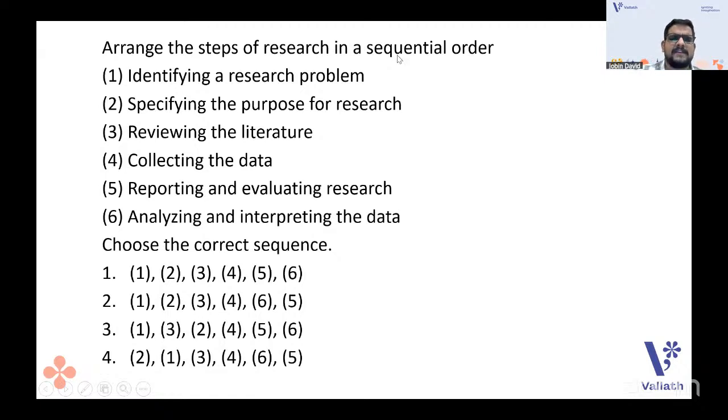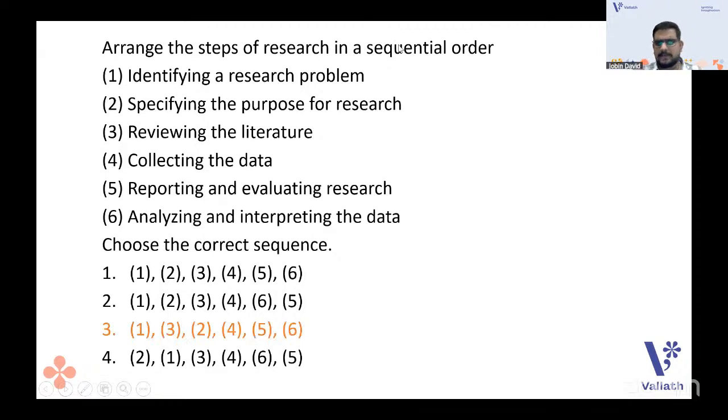First one, obviously, is identifying a research problem, right? Then is it specifying the purpose of research? No, obviously it won't be. After identifying, we'll go with reviewing the literature. So one, then three. If it is one, then three, what is the option that is left? It is the only option with three: 1, 3, 2, 4, 5, 6, right? After reviewing, we have specifying the purpose, then collecting the data, then reporting and evaluating, then analyzing and interpreting. That is the correct order. So after identifying, obviously there will be reviewing the literature. So that is the correct option, guys.